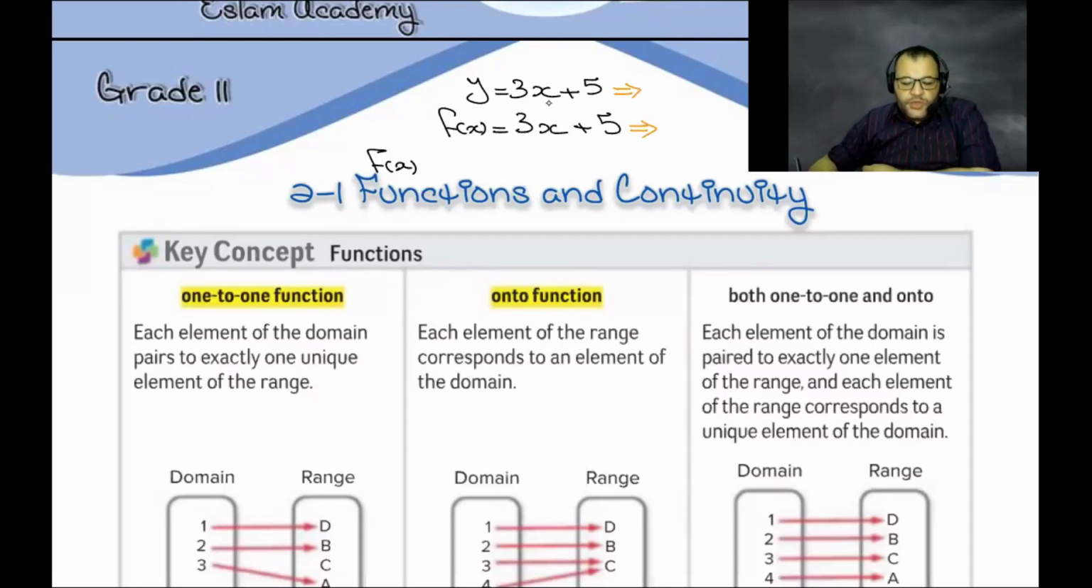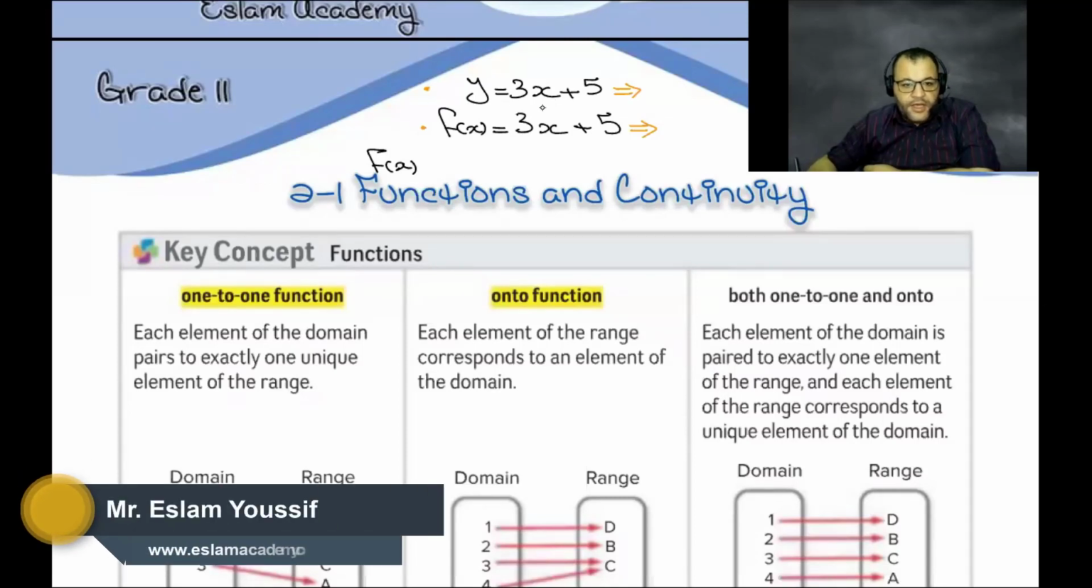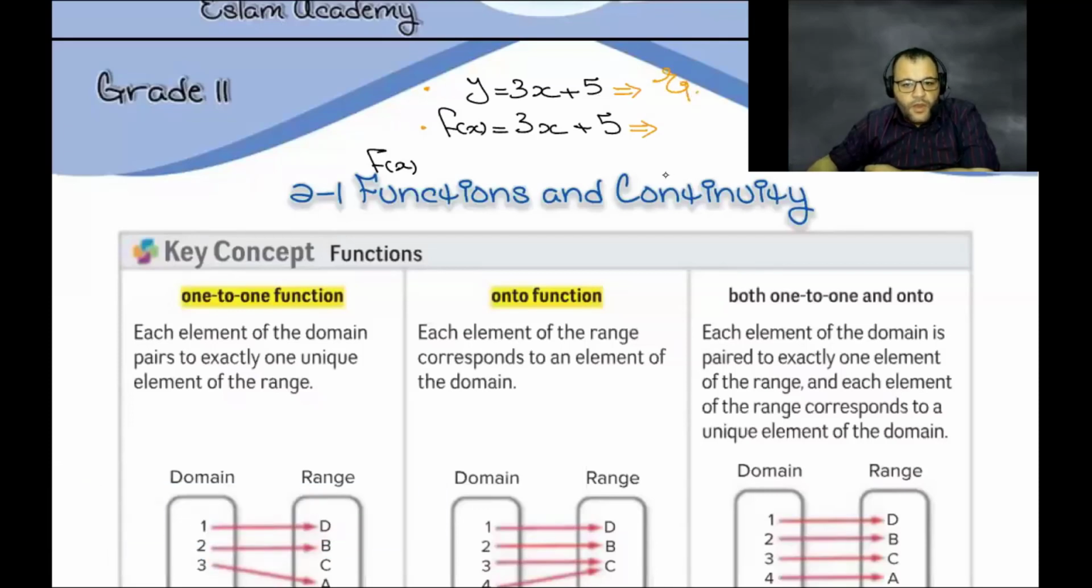So we can go back to the difference between y and f of x. The first one, y equals 3x plus 5, in this form we call an equation. But if I say f of x equals 3x plus 5, that's defined as a function. So we can say that the function is like a machine: we put in the value of x and we get the value of y.